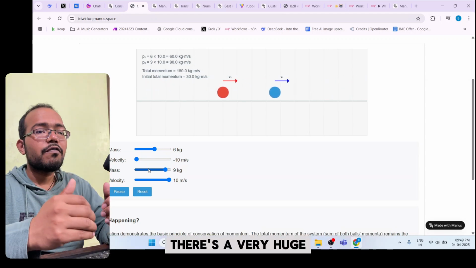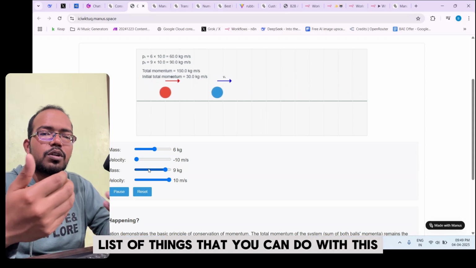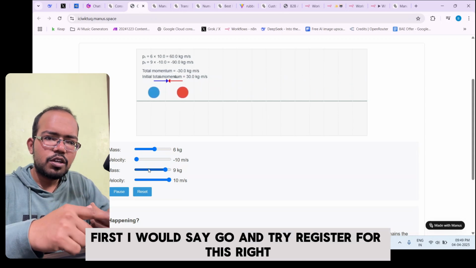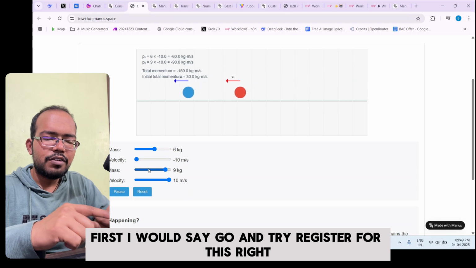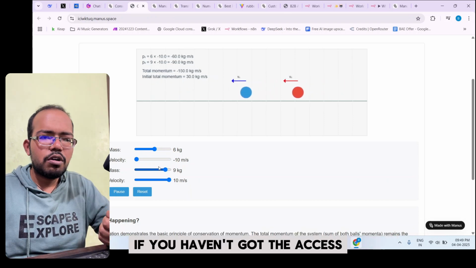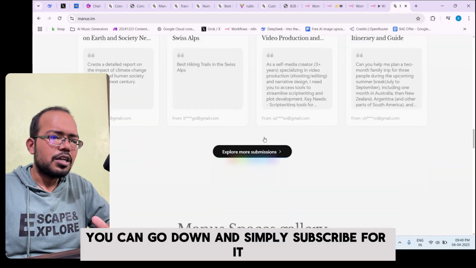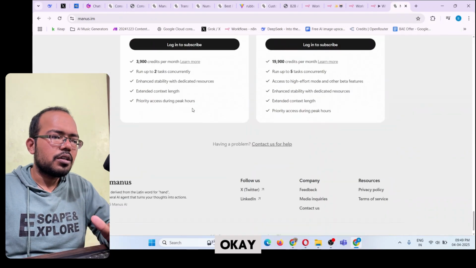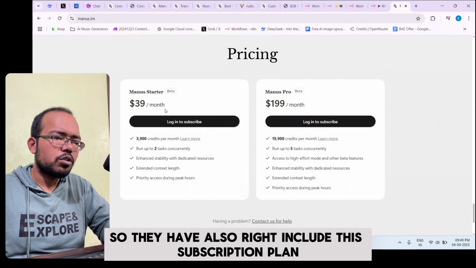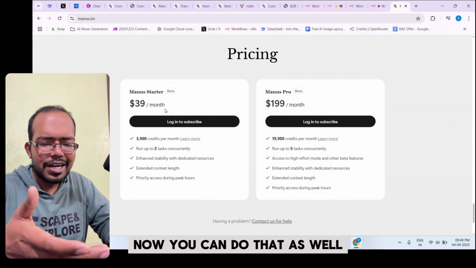All right, so there is a very huge list of things that you can do with this. First, I would say go and try to register for this, right? Once you get the access, you can test it out. If you haven't got the access and you want to test it right now, you can go down and simply subscribe for it. Okay, so they have also included a subscription plan now. You can do that as well.